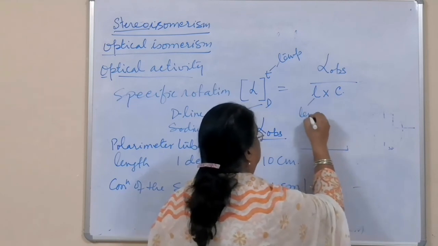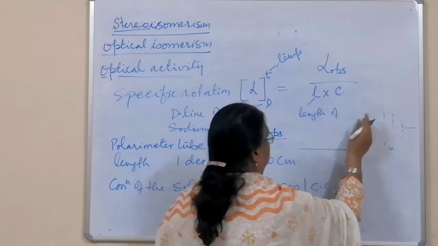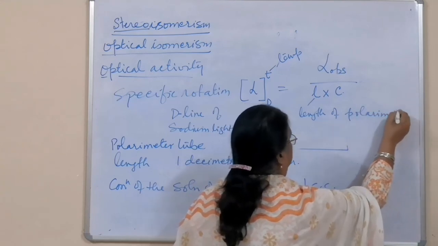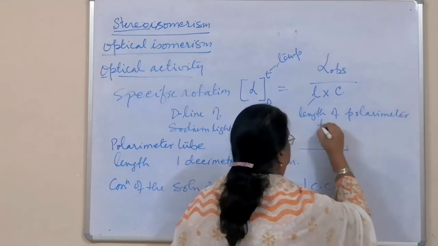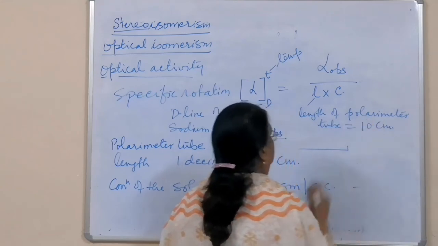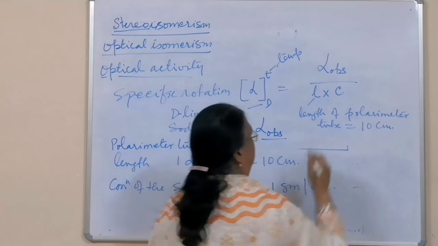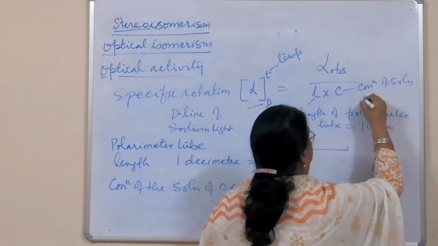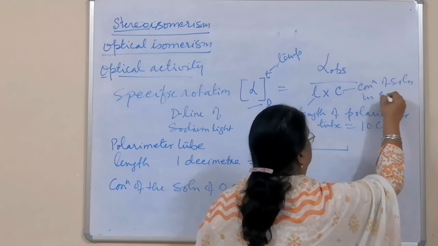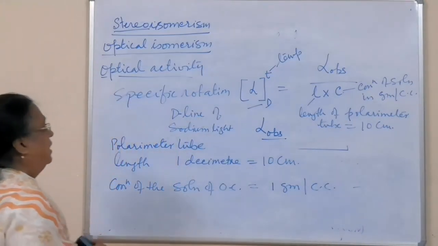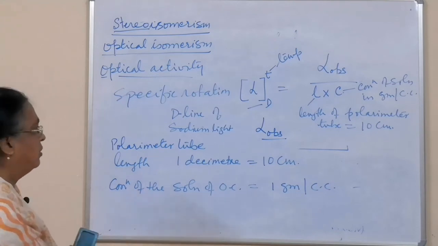L is the length of the polarimeter tube, that is 10 centimeter or 1 decimeter, and this is the concentration of the solution in grams per cc. So that is your specific rotation.